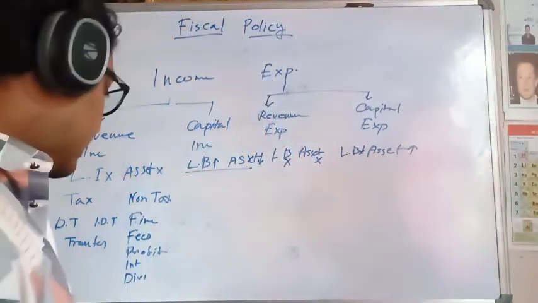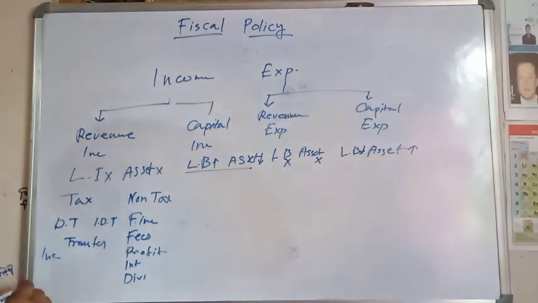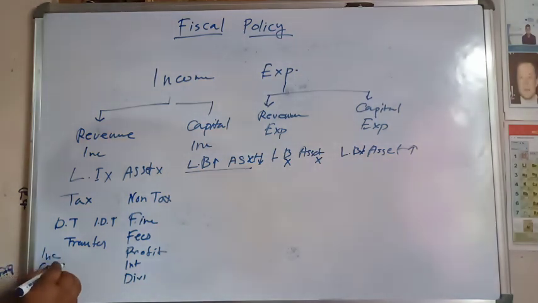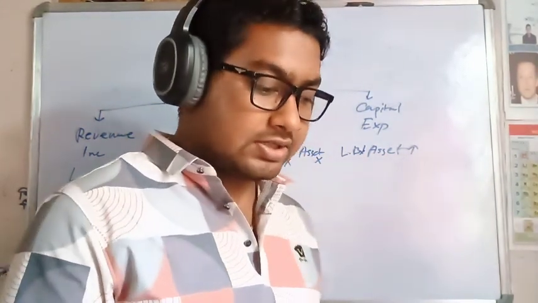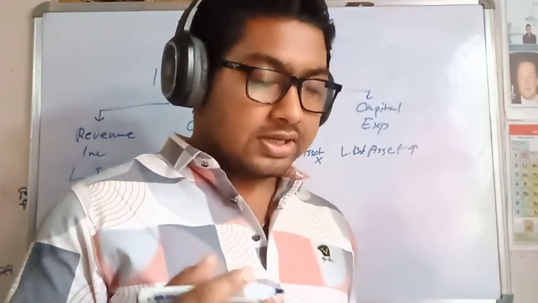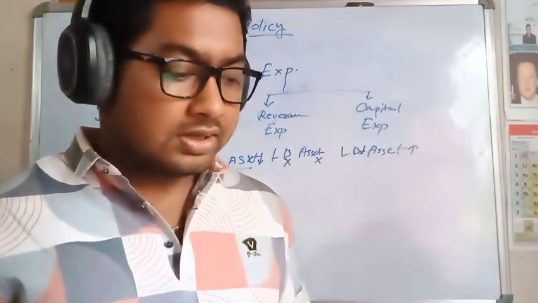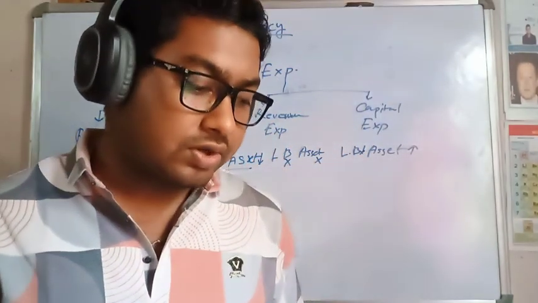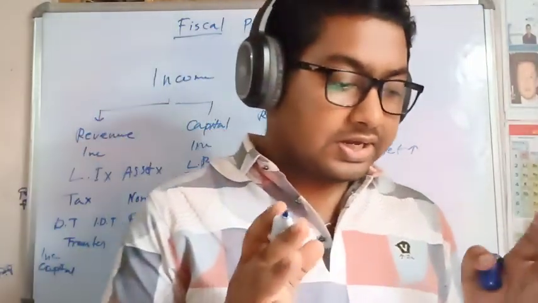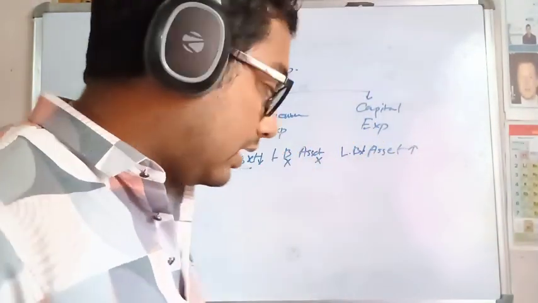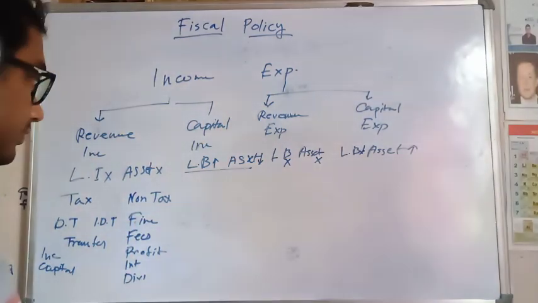Examples of direct tax: income tax, capital gain tax, wealth tax, property tax, corporate tax, industries tax, and securities transaction tax. Those are the direct taxes.